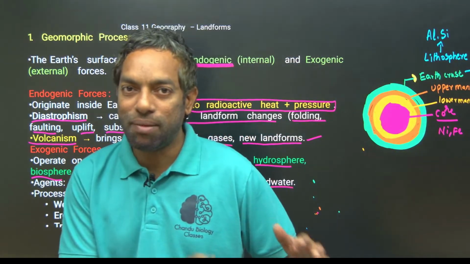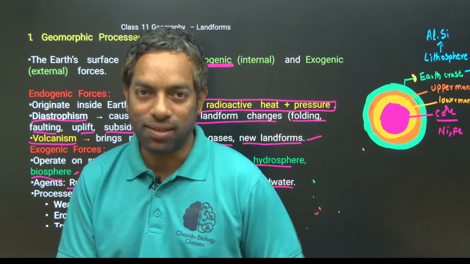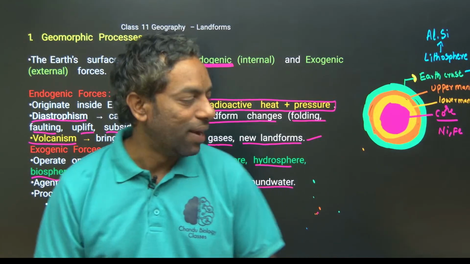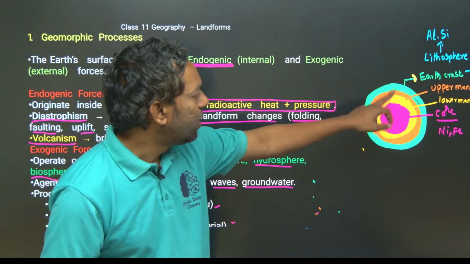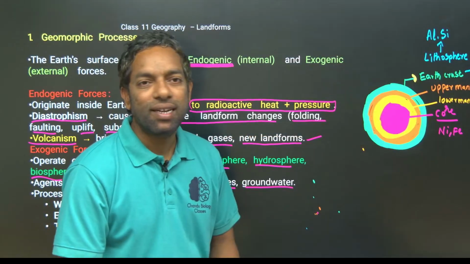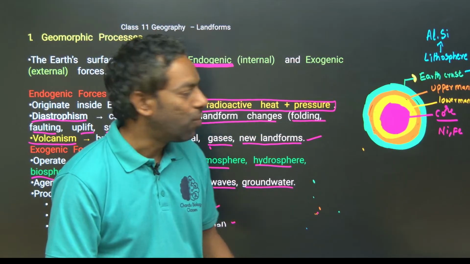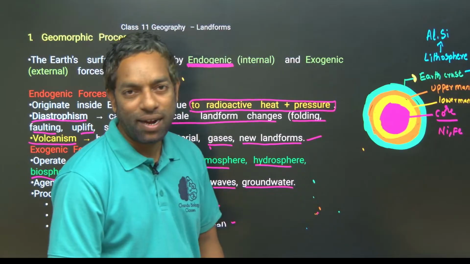Lithosphere: the minerals are Al and Si, aluminum and silica. The core is mainly nickel and iron.